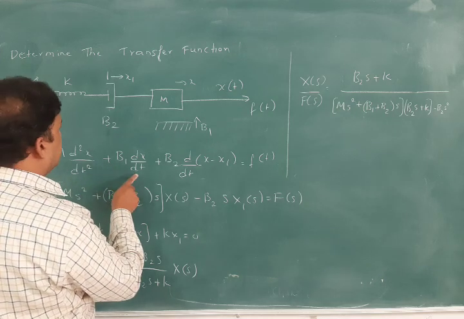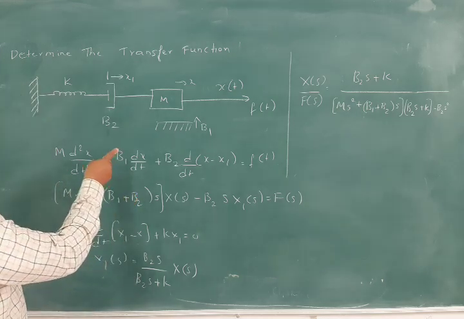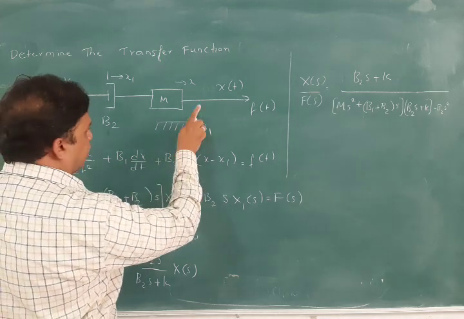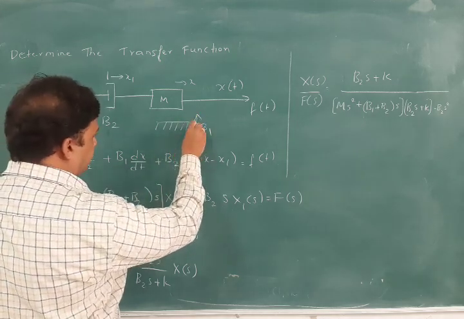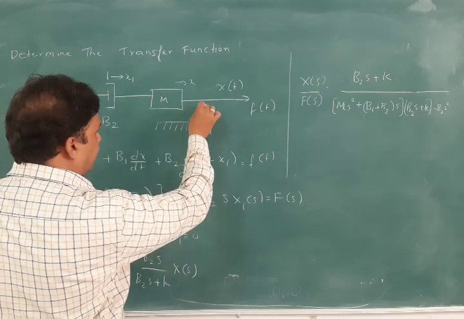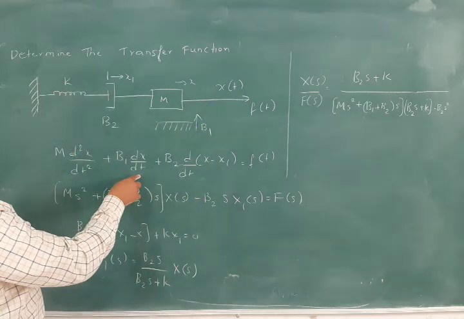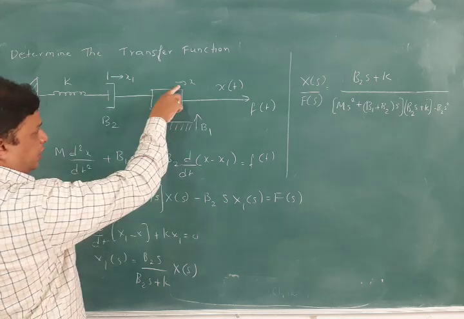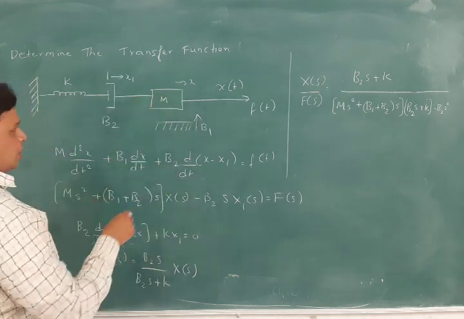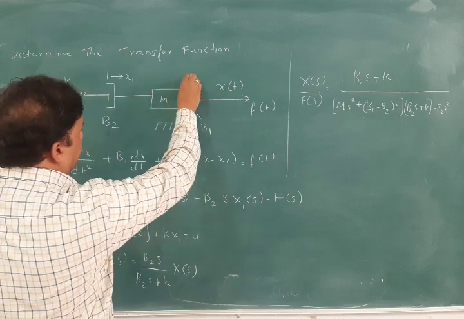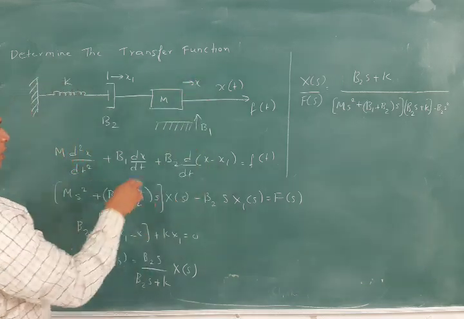And what is the dashpot here? The dashpot equation is nothing but b1, as indicated by the arrow here. If a dashpot is present like this, he can give b1 also here. b1 into dx by dt, where dx by dt is the displacement rate given here. Somewhere here the dashpot will be present. Like this, you can also write that particular displacement here.